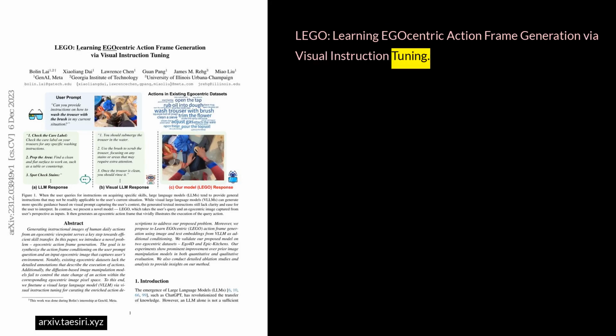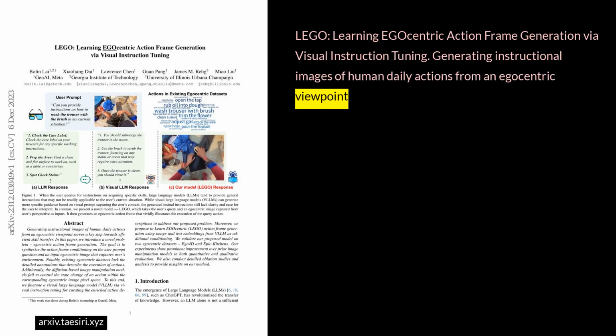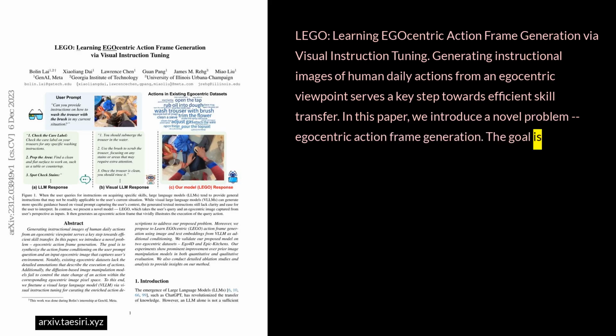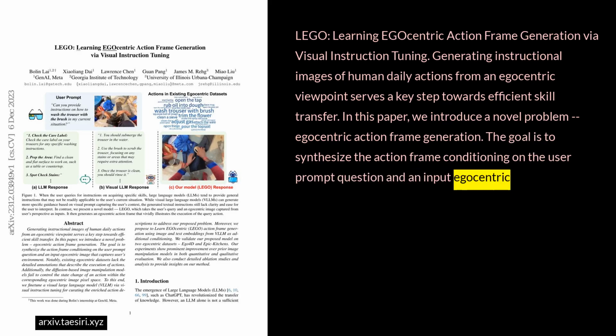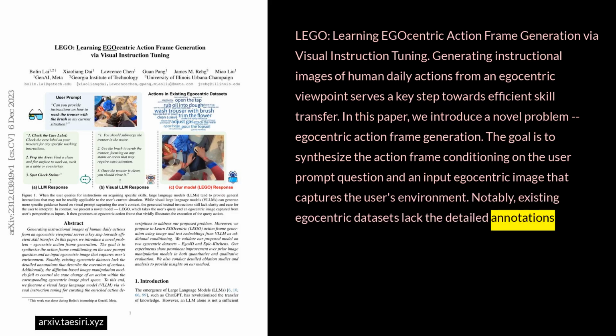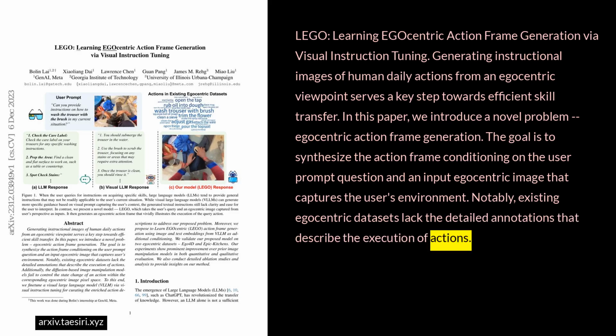LEGO, learning EGOcentric action frame generation via visual instruction tuning. Generating instructional images of human daily actions from an egocentric viewpoint serves as a key step towards efficient skill transfer. In this paper, we introduce a novel problem, egocentric action frame generation. The goal is to synthesize the action frame conditioning on the user prompt question and an input egocentric image that captures the user's environment. Notably, existing egocentric datasets lack the detailed annotations that describe the execution of actions.